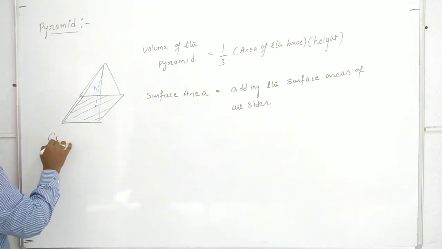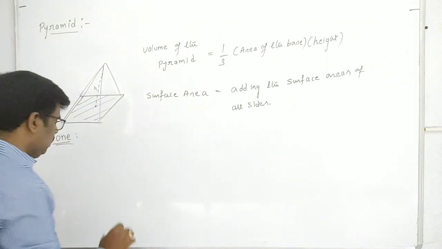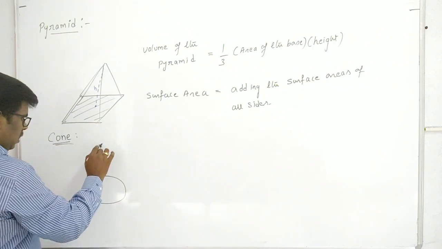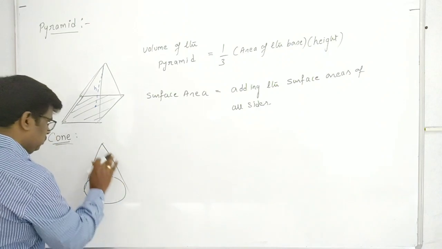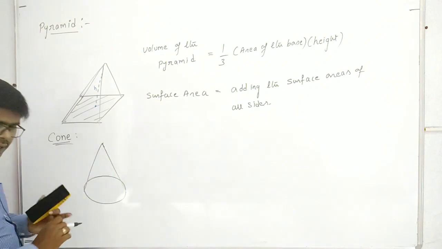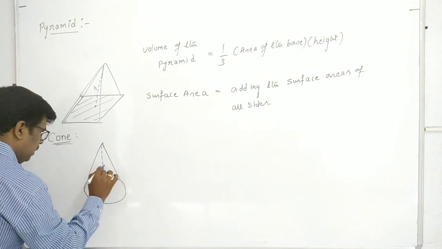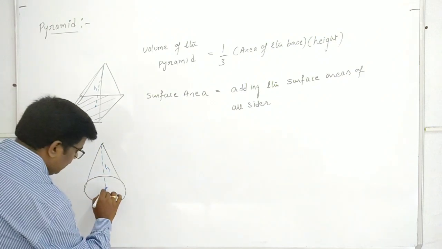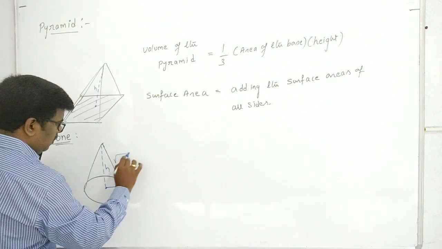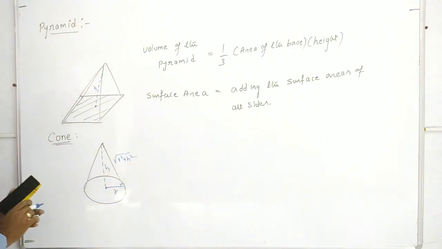Next one, cone. If you take the cone like this, this is the base and this is the vertex, and this is the height. From the center of the base to the vertex is the height h, the radius is r, and this slant side length is root over r square plus h square.